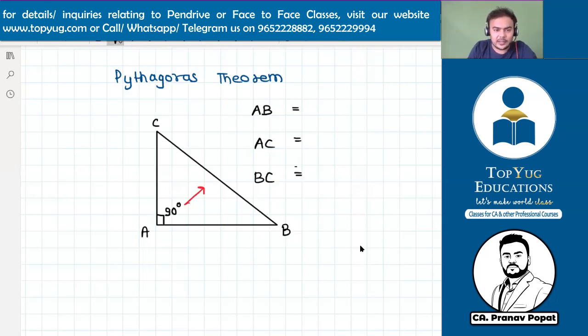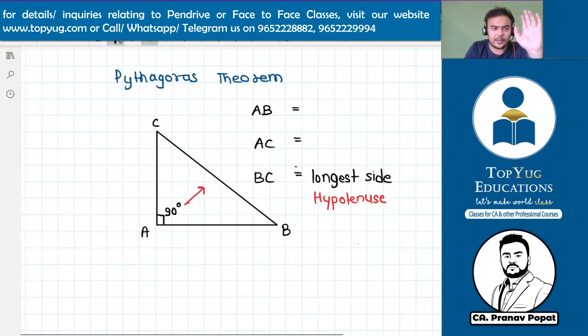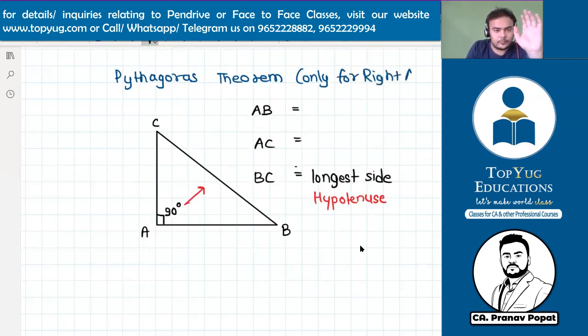So BC, the longest side, is called the hypotenuse of a right angle triangle. This term is applicable only for a right triangle and not for other triangles. The Pythagoras theorem is also applicable only for a right triangle. Okay, this is called the hypotenuse. Now, the names of the other two.